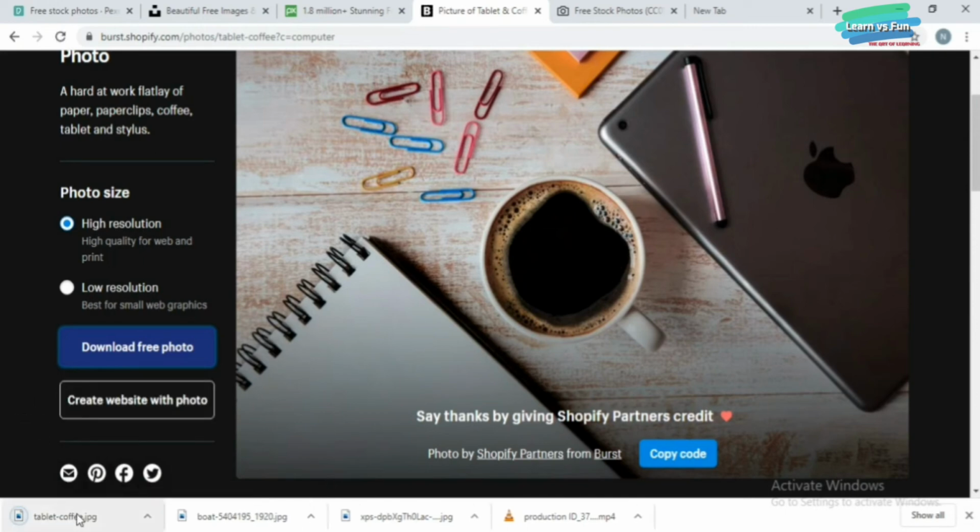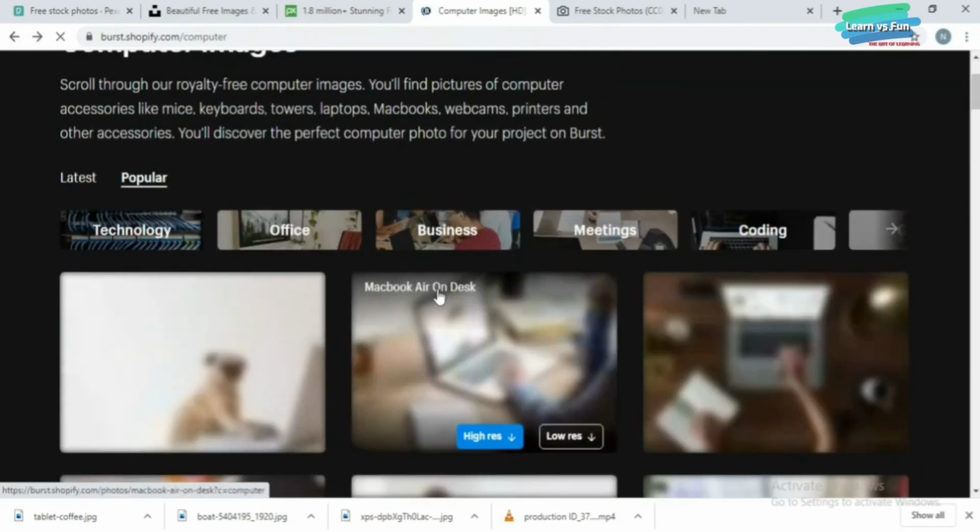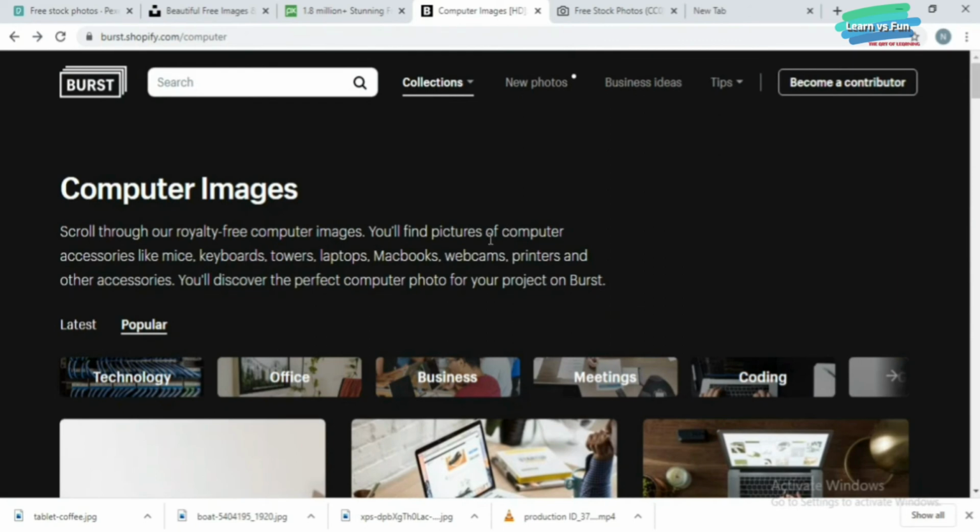So here you can see it is being downloaded. So you just come back to the home page. In this way you can download the free stock images in burst.shopify.com.